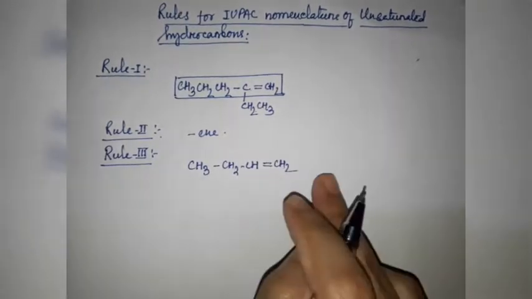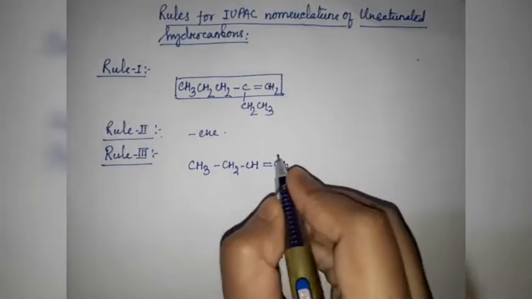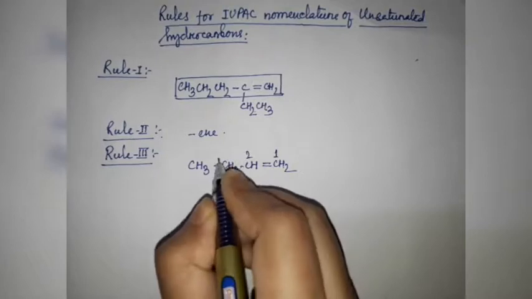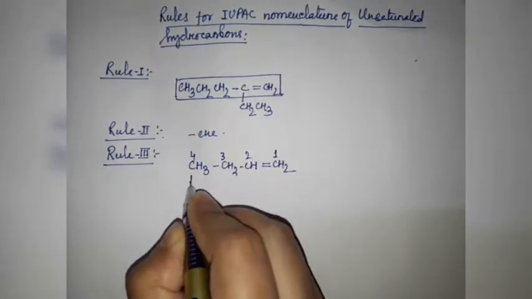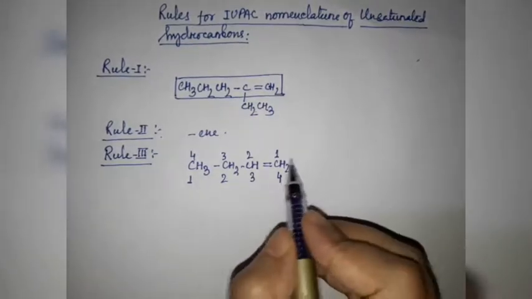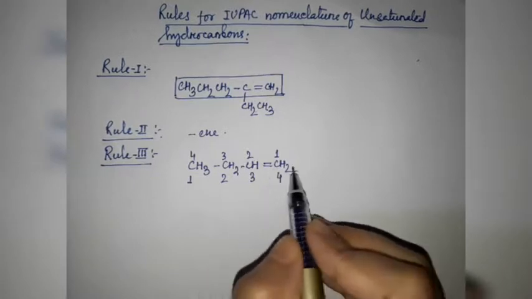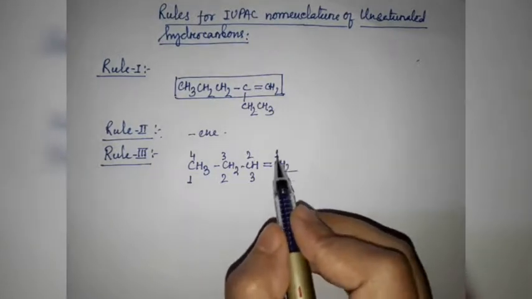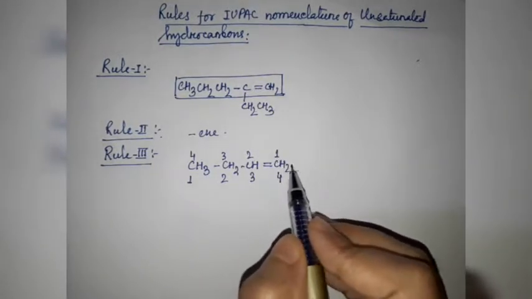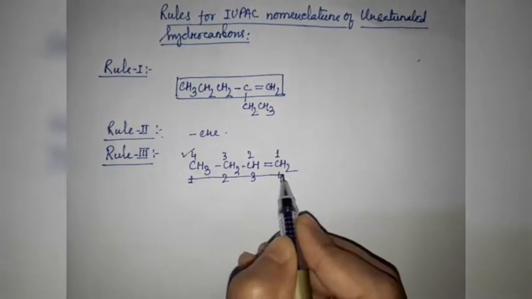From the right side and from the left side we can number the carbon atoms, right? We can have different numbering. Here in the above case you can see that the carbon atom holding the multiple bond is getting the lowest numbering, that means 1. So this numbering is correct, not this one, so I am discarding this one.